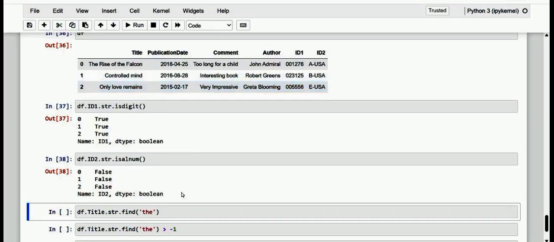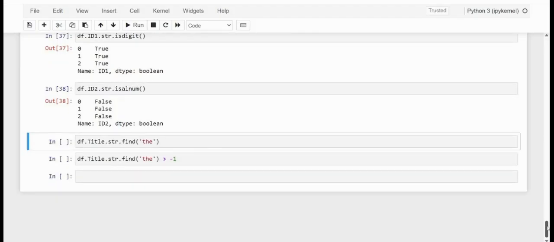This is how it works, dear friends, and of course you can also have one more functionality, that is the searching method. There are also many other methods for strings that are capable of performing searches within textual data. For example, you could check for the presence of a word within each line with the find method.